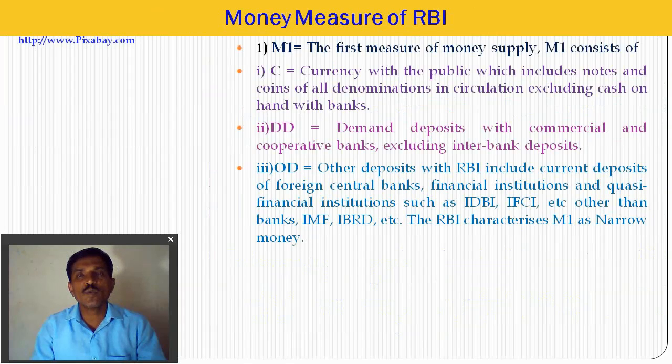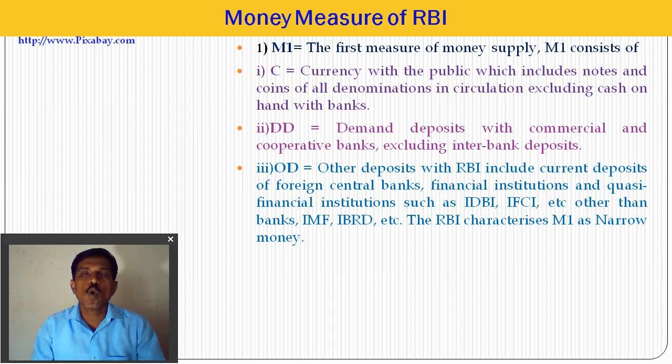So what is M1? The first important concept, M1, is C plus DD plus OD. C means the currency with the public, which includes notes and coins of all denominations in circulation, excluding cash on hand with the bank. Then DD means demand deposits with commercial and cooperative banks, excluding interbank deposits.